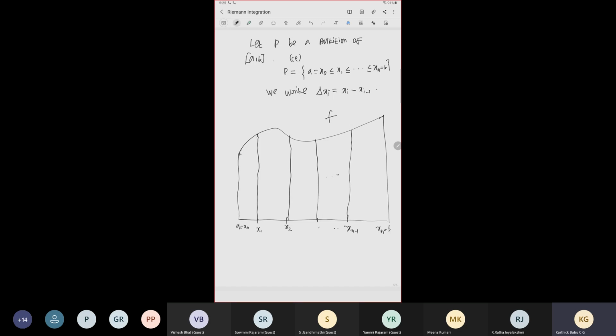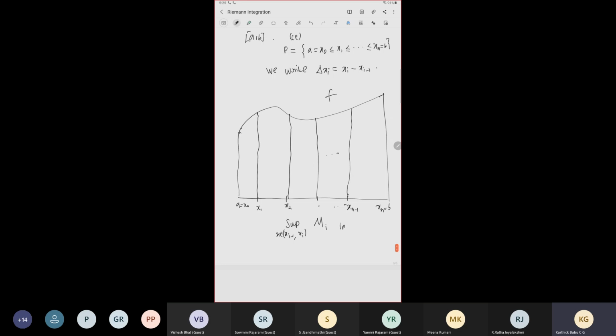So we are going to choose the maximum of f, otherwise the supremum of f(x) for x in the interval [xi minus 1, xi], denoted capital Mi. And the infimum on each interval we are going to denote small mi.